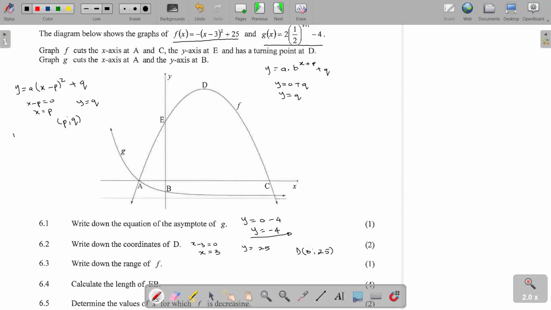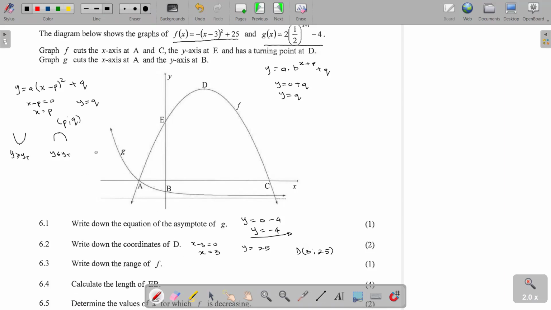If your graph opens upward, then your range is going to be y greater than or equal to the y coordinate at the turning point. But if the graph opens the other way, then your range will be y less than or equal to the y coordinate at the turning point.